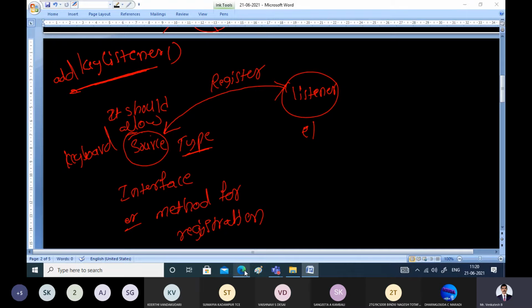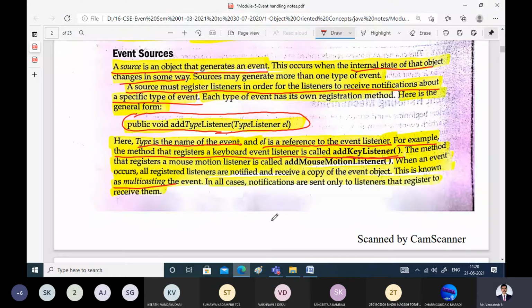Another method is for the mouse motion listener. Whenever you are moving the mouse, the corresponding method is the add mouse motion listener method. One method is reserved for one type of listener to register with the source. And when an event occurs, the registered listeners are notified and they receive a copy of the event.